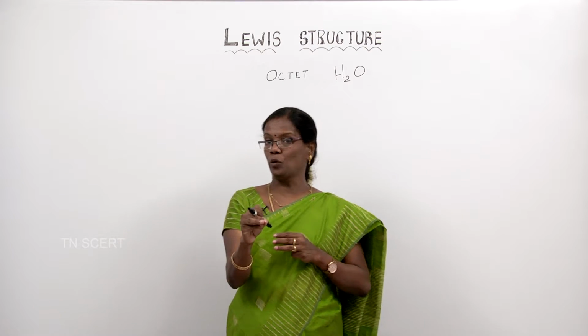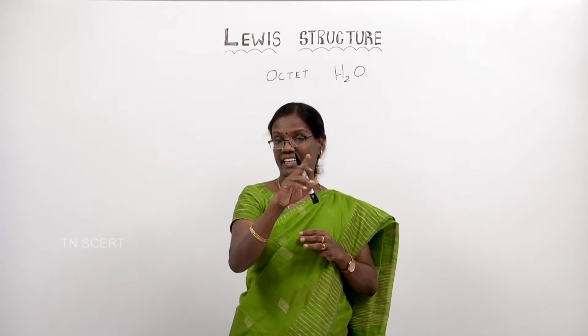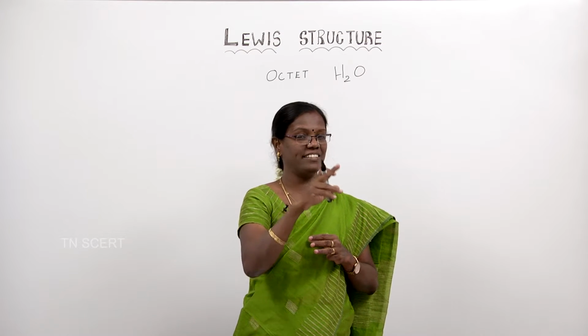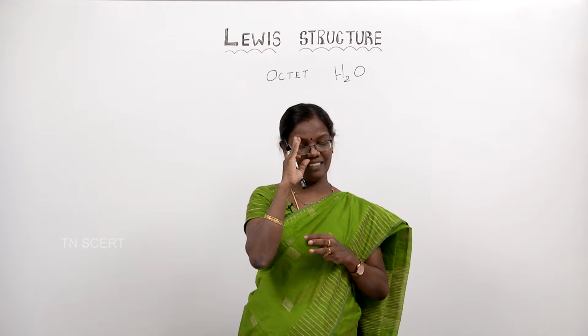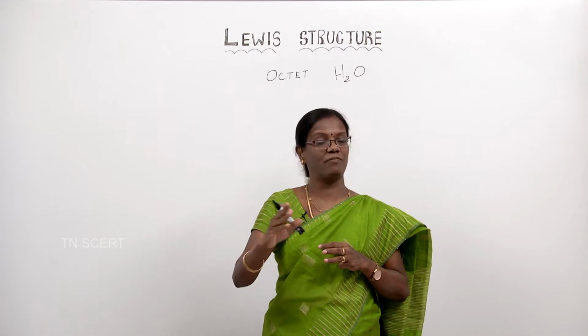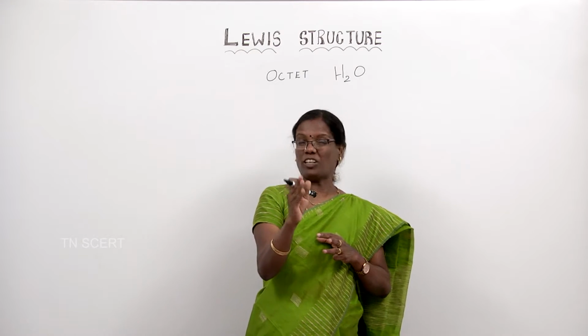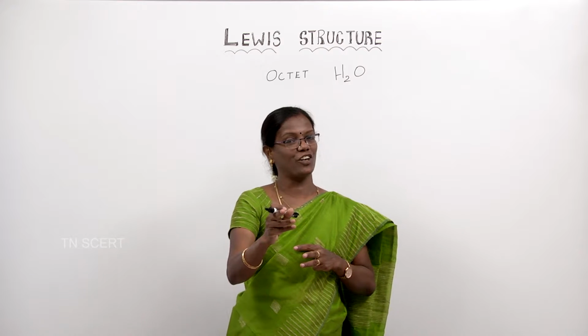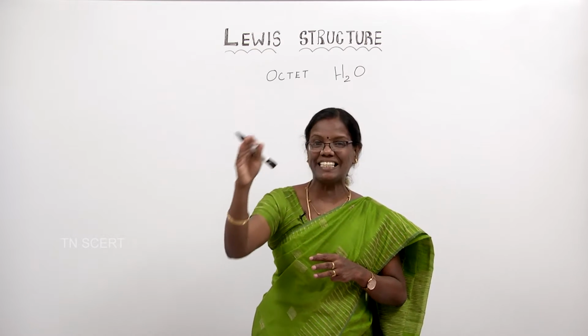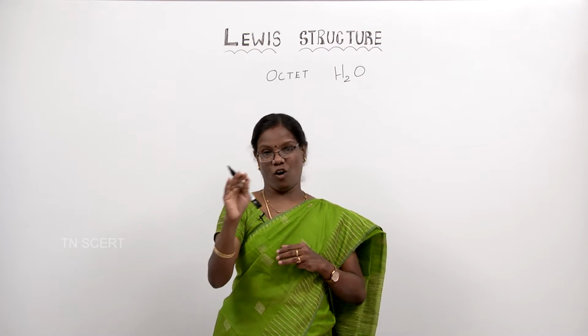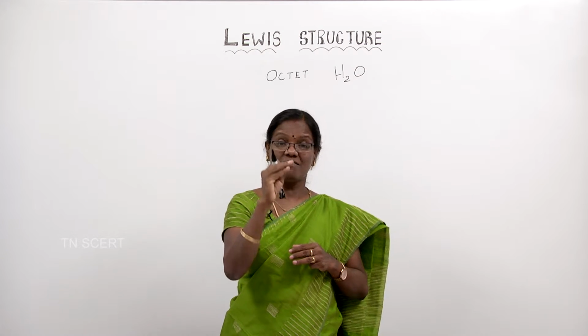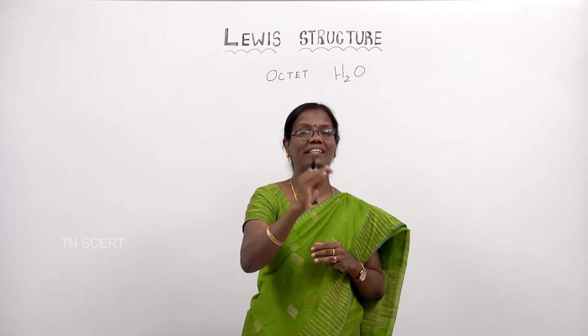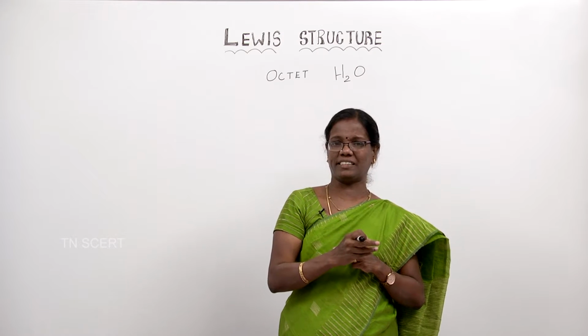I think you all know there is some difference between valency and valence electrons. Valency is completely different from valence electrons. What are valence electrons? Valence electrons are those electrons present in the outermost shell of an atom, whereas valency is the combining capacity of an atom. What is combining capacity?